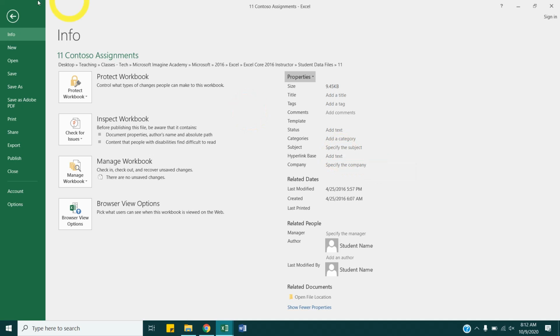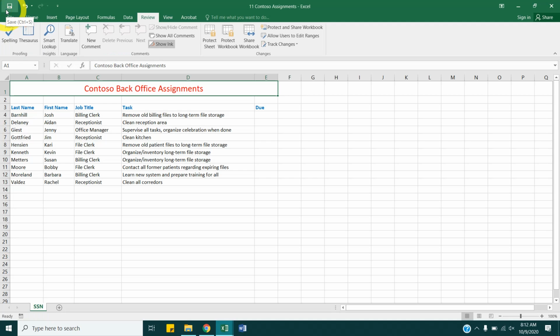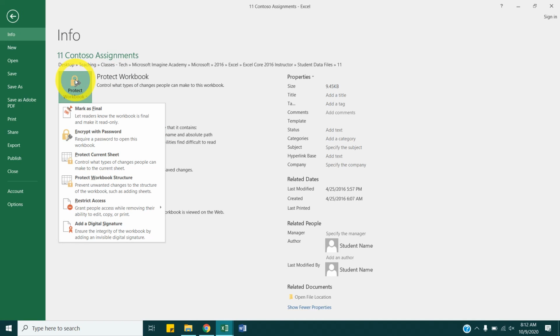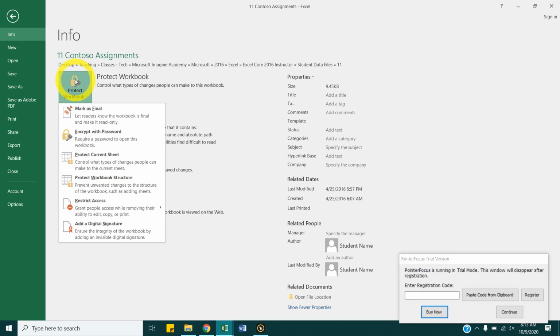All right. Next step. Let's just click Protect Workbook there on the Info tab, and we have a bunch of options there. So if we've clicked File, that's where we need to be. And when we click Protect Workbook, there's some options.